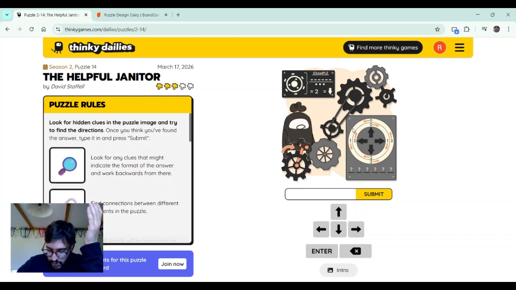We have the sequence. I think 2, 1, 2, 3, 4, 5 is the sequence. Now the question: is it because the 2 is here? This makes no sense. This makes no sense. I don't know. One of these moves to one side and the other one moves to the other side. Because there is no 5 here and there is no 4. So what are we looking for? Is it like 3 plus 2?